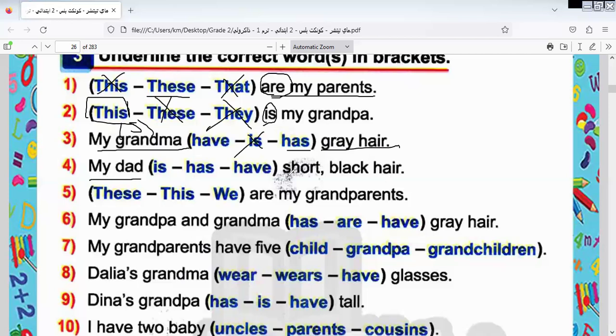My dad has short black hair. So it will be my dad, it has what? Has short black hair. Or my grandparents. Grandparents is plural. So I select which one is suitable for this sentence. It will be "these". Why? Because we have here "are", the verb to be that takes "these", a demonstrative pronoun. My grandpa and grandma, so both are plural, more than one. It will be "have", not "has", not "are". Why? Because as we told you before, "have" describes something that belongs to me. So the answer will be "have".